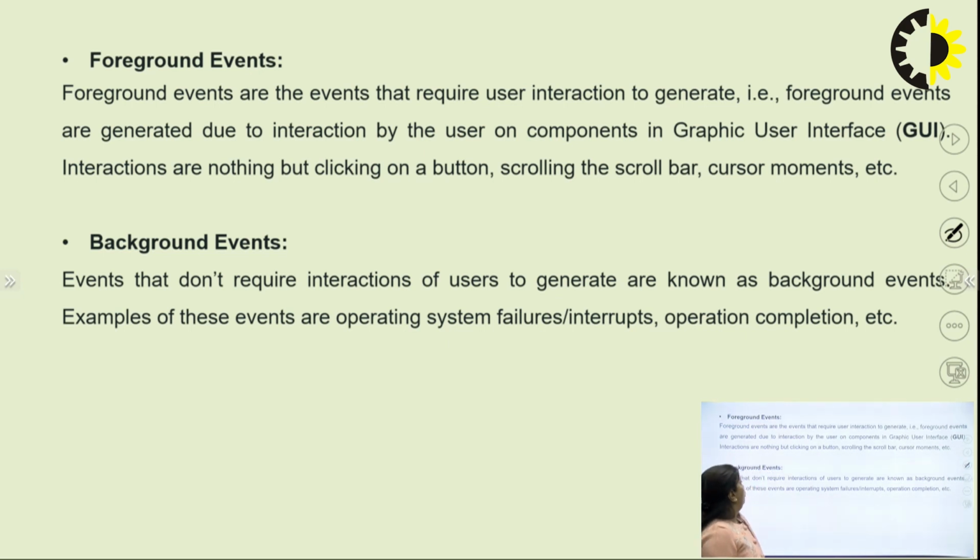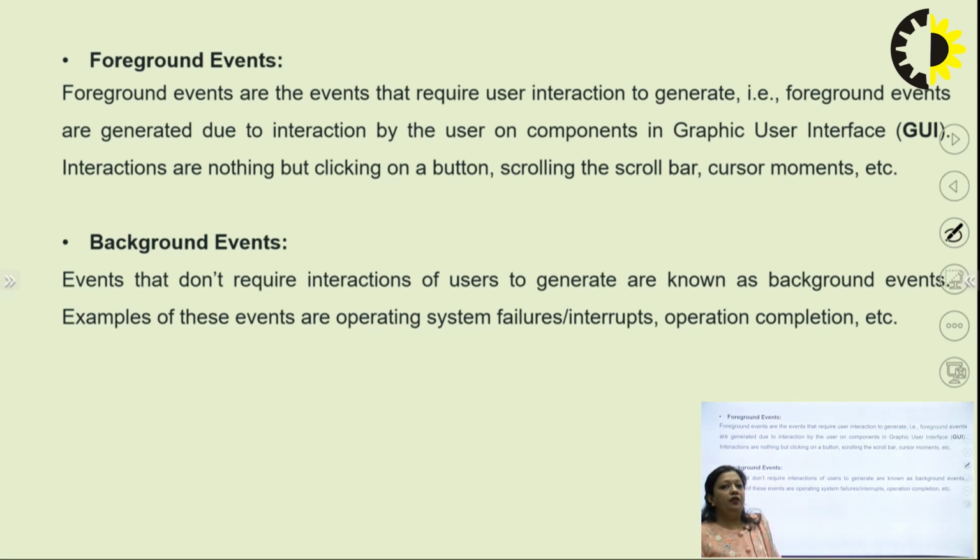If I talk about background events, these events do not require any interaction of users. These are usually generated by something like a failure in the operating system, or an interrupt, or some operation completion. So basically the background events do not require any user interaction to generate them. This is the basic difference between a foreground event and a background event.